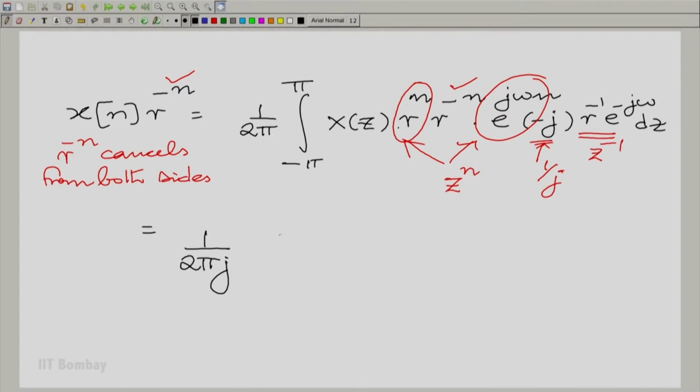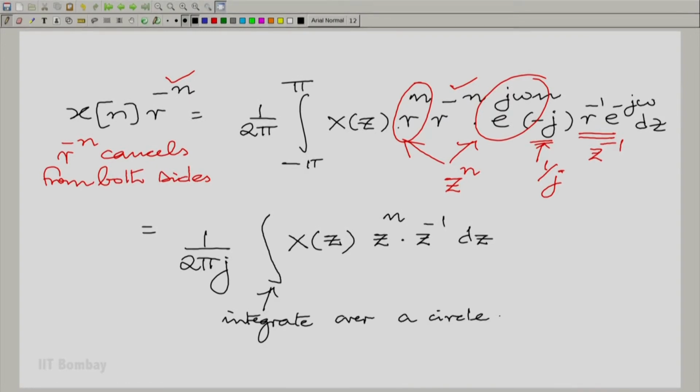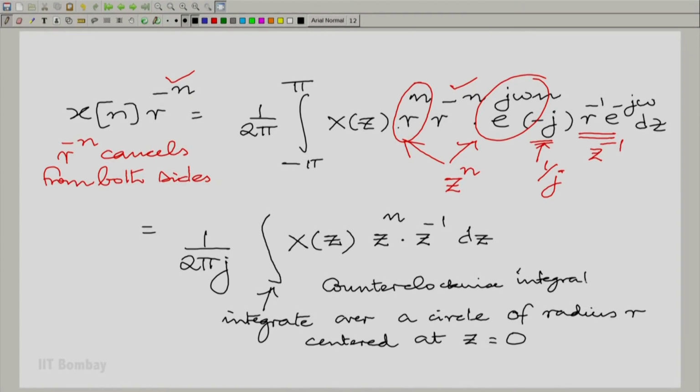Now, when you say omega goes from minus pi to pi, you are talking about integrating xz over a circle. You see, you are essentially saying take a circle with radius r centered at the origin, and we are making a counterclockwise integration from minus pi to pi.